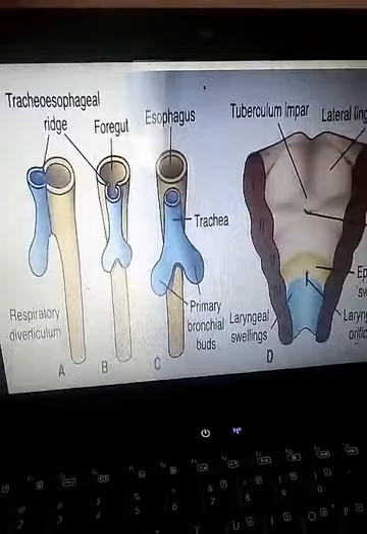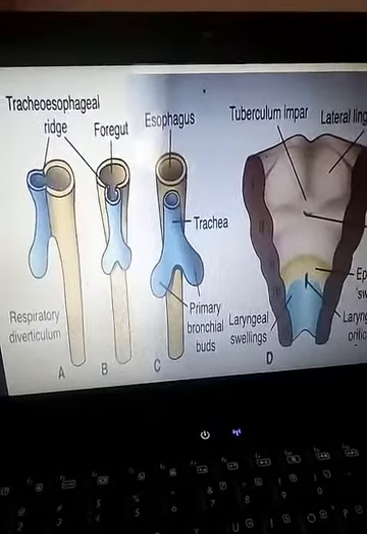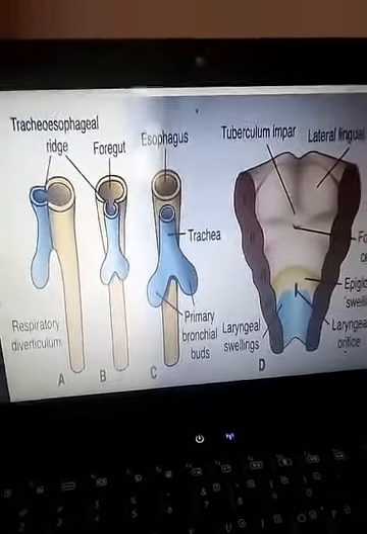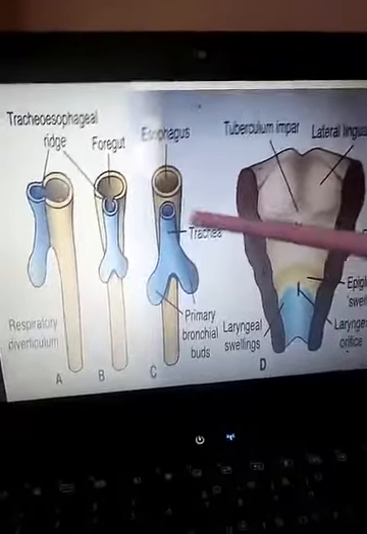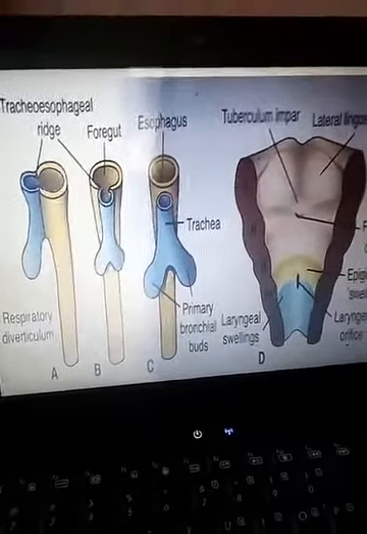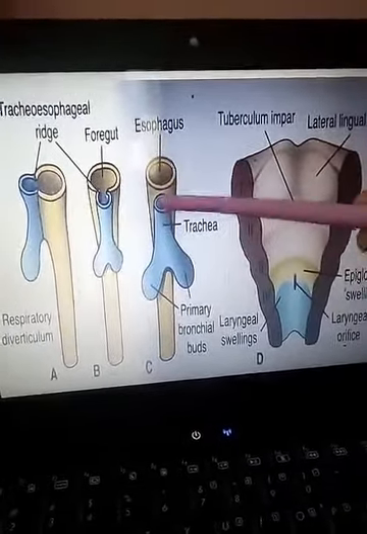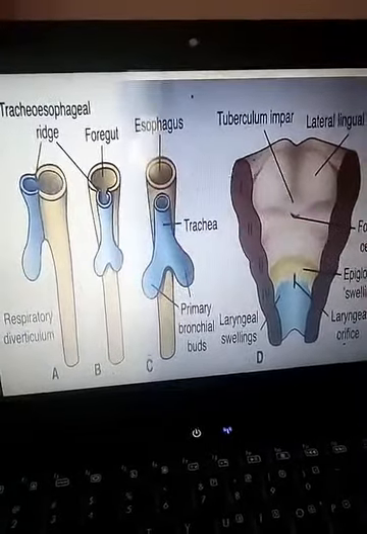Now we will see how this tube, that is known as the laryngotracheal tube, separates from the foregut. As I told you, it arises from the foregut. Now it has to get separated from the foregut. How does it separate?